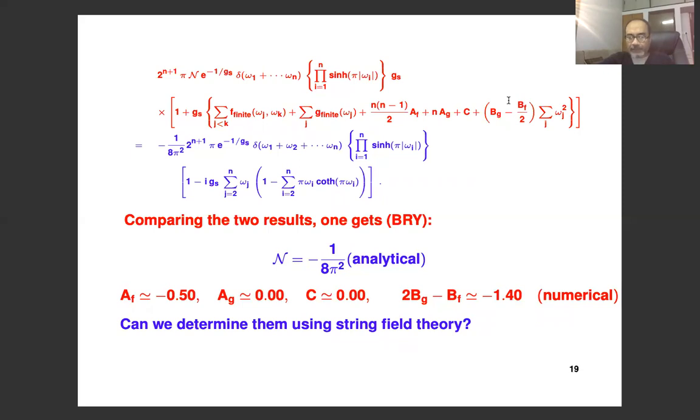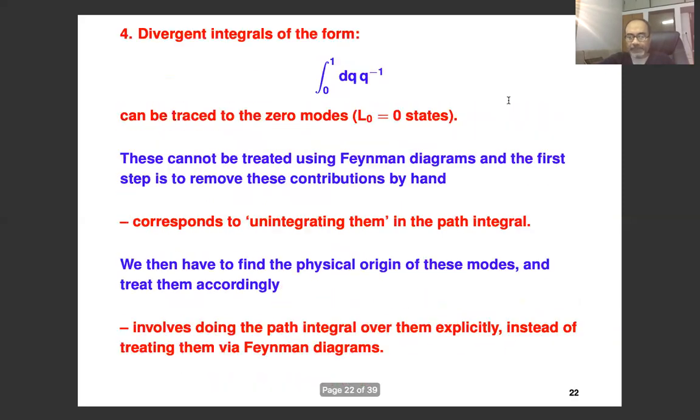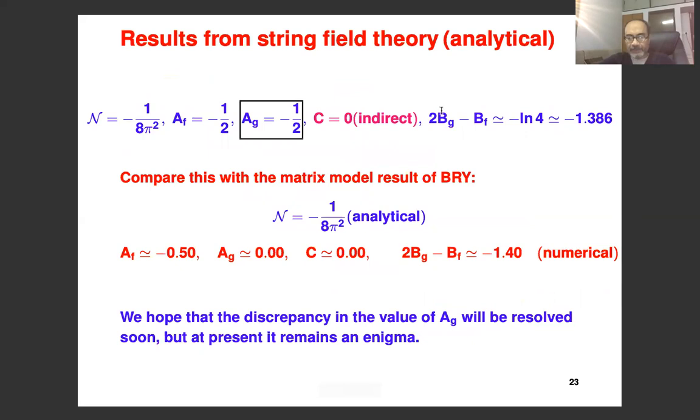In a given string field theory, you can compute BG and BF separately, and they involve some terms like log lambda, for example, where lambda is one of the parameters that enters the construction of string field theory. But at the end, lambda dependence is supposed to drop out because you can change lambda by field definition.